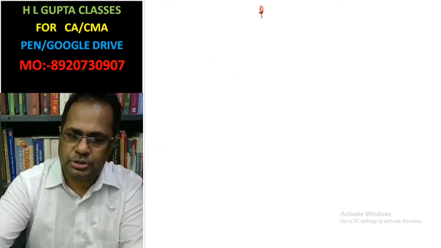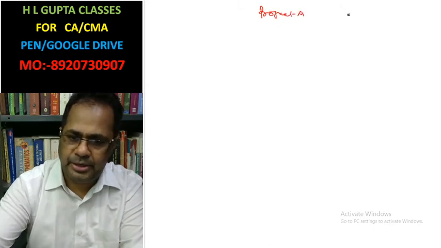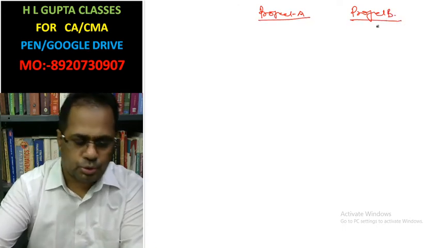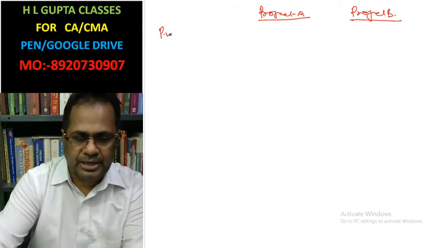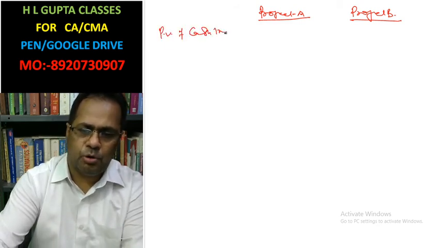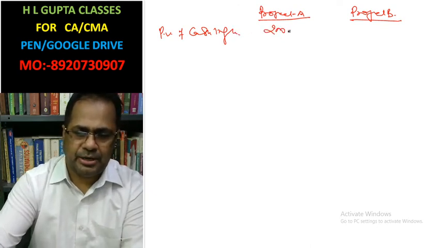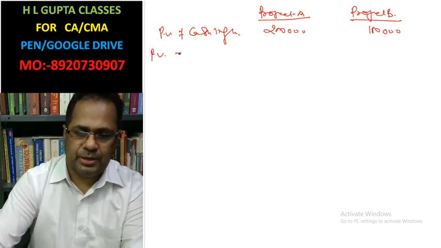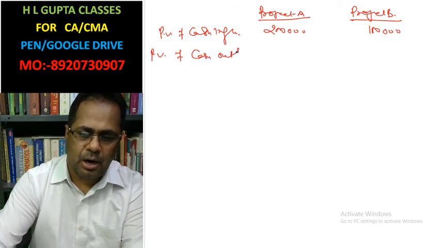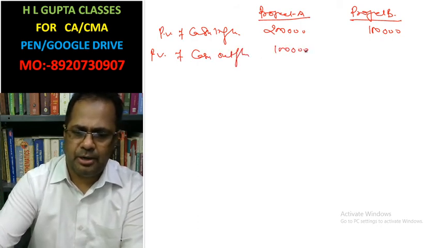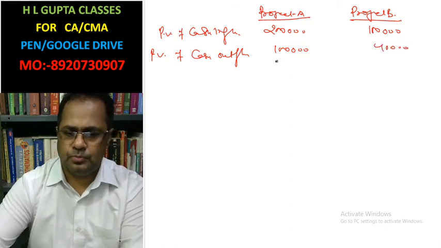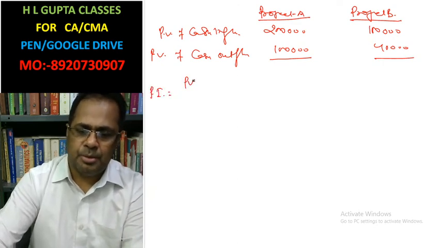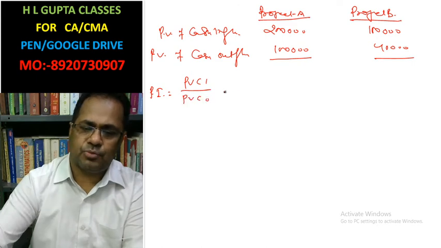I am going to discuss project A and project B. Present value of cash inflow is 2 lakh for A and 1 lakh for B. Present value of cash outflow is 1 lakh for A and 40,000 for B. PI, profitability index, is present value of cash inflow divided by present value of cash outflow.